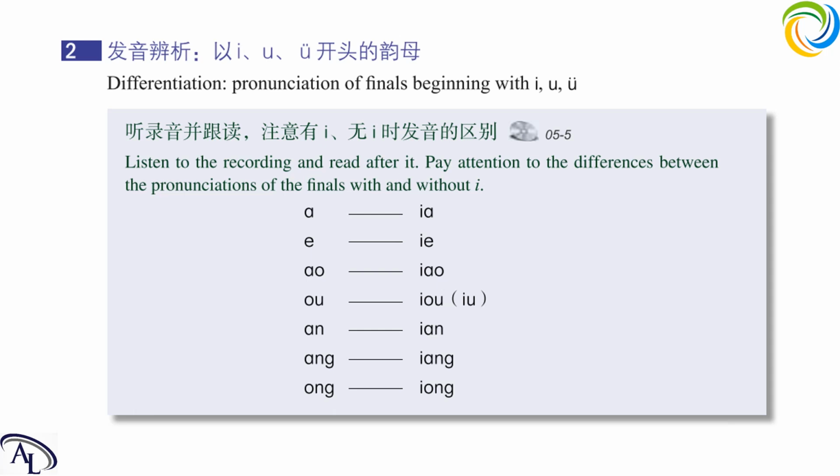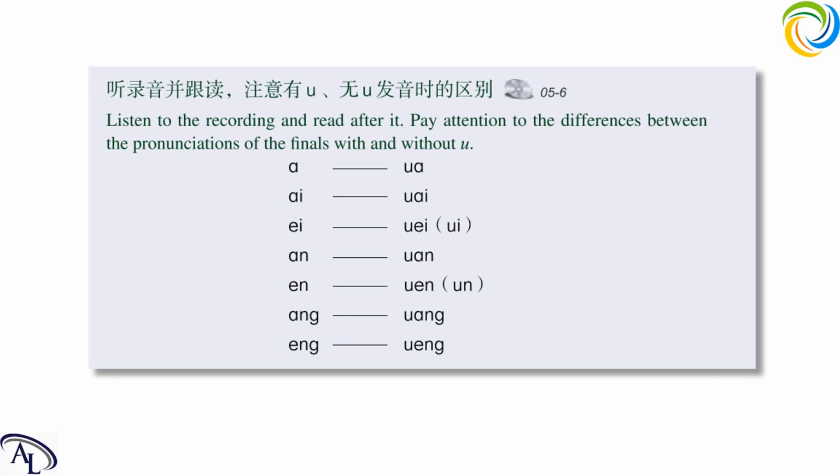Next, yung. Okay, now let's move on to groups. Pay attention to the differences. Now read after me. A, wa, I, y. We are pronouncing u first in this line, right?